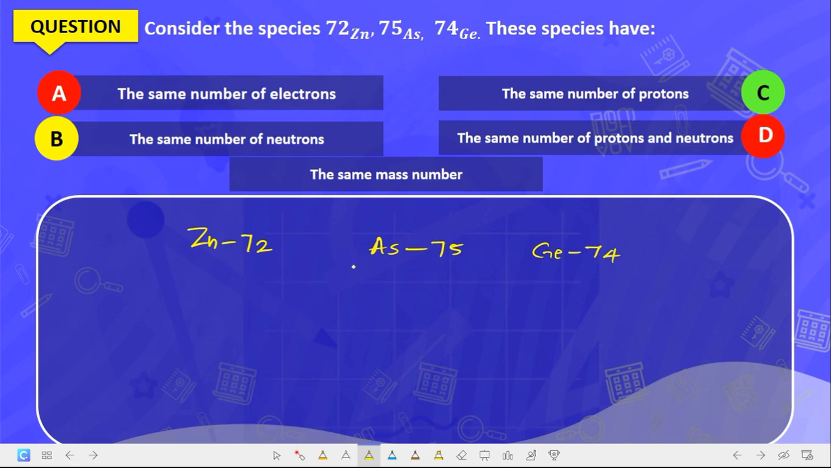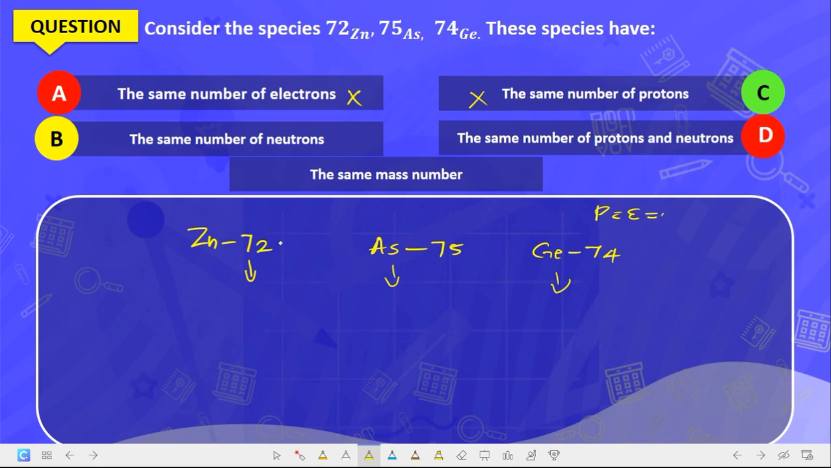Is that so? They cannot have the same number of electrons because their atomic numbers vary. Hence, this is wrong. They have the same number of protons? They cannot have the same number of protons because the atomic number varies. The number of protons is equal to the number of electrons, and it's unique to every element. Are you getting it now? So they cannot have the same unless they are isotopes, and in this case they are not isotopes.